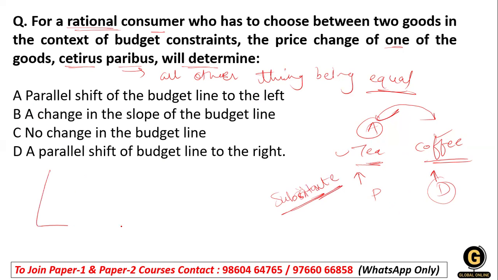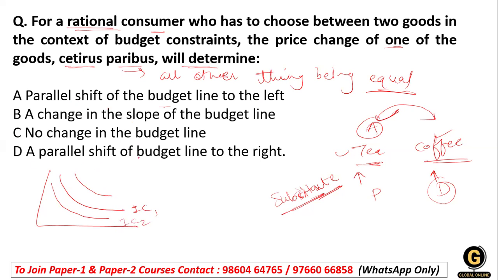Now let's understand the question by the diagram. Parallel shift of the budget line to the left. For substitutes, the indifference curve is convex to the origin. Here you can see the parallel shift of the budget line. This is the IC curve, and this is IC1, IC2.